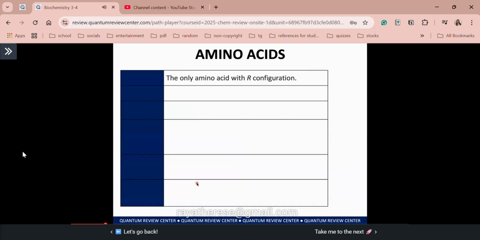All right, so now that we have introduced to you the 20 standard amino acids, let's have a quick quiz on general info about their unique properties. Sir, why? Because sometimes, class, this appears in your board exam. Again, the board exam is heavy on trivia items, so it's better that we feed you those that are known to appear, from the past board exams until last year's board exam.